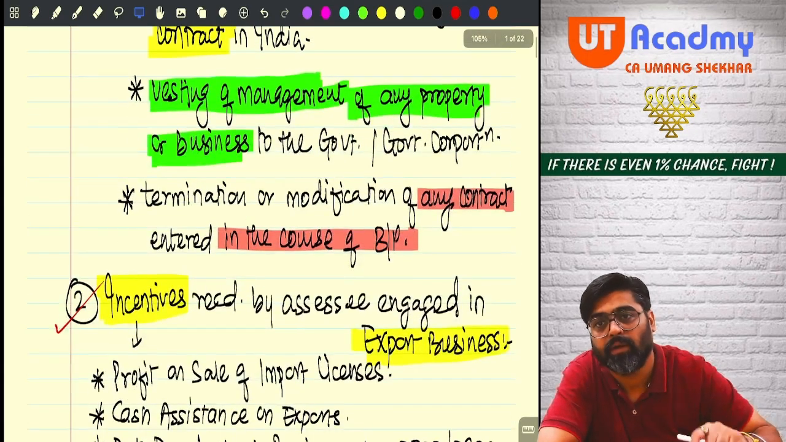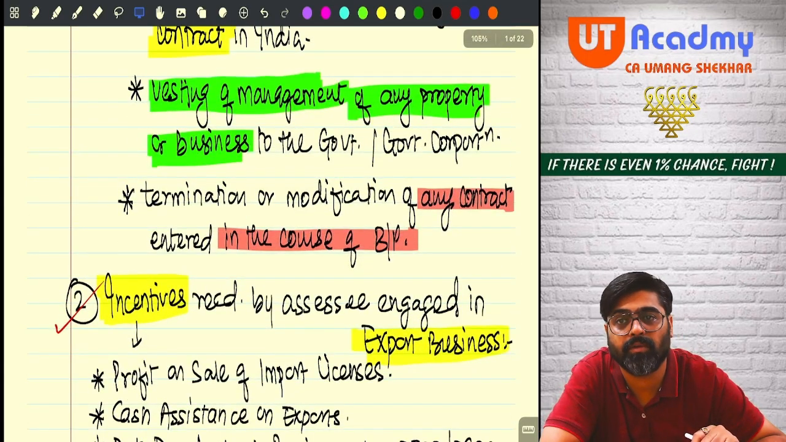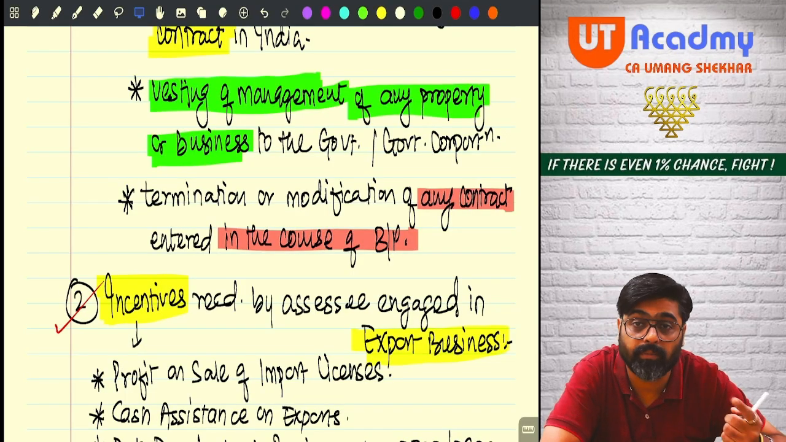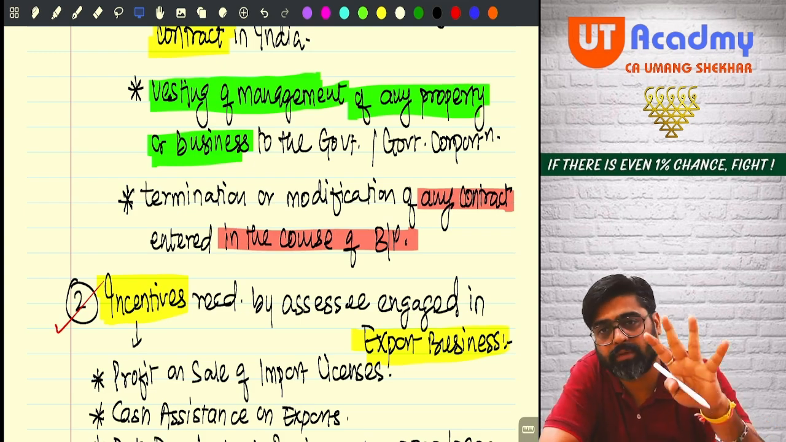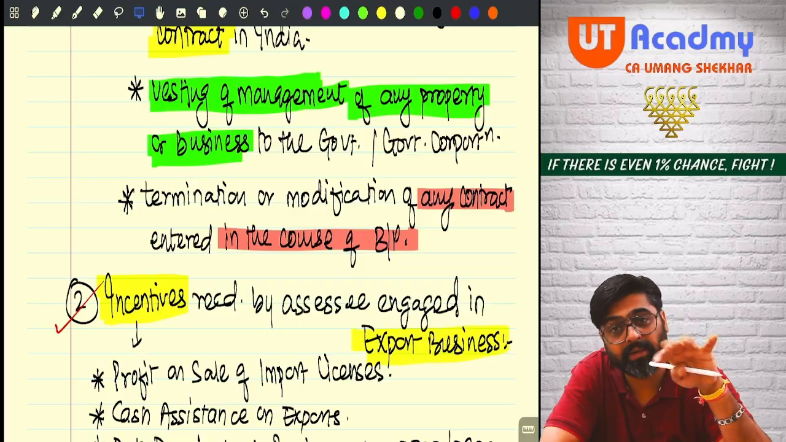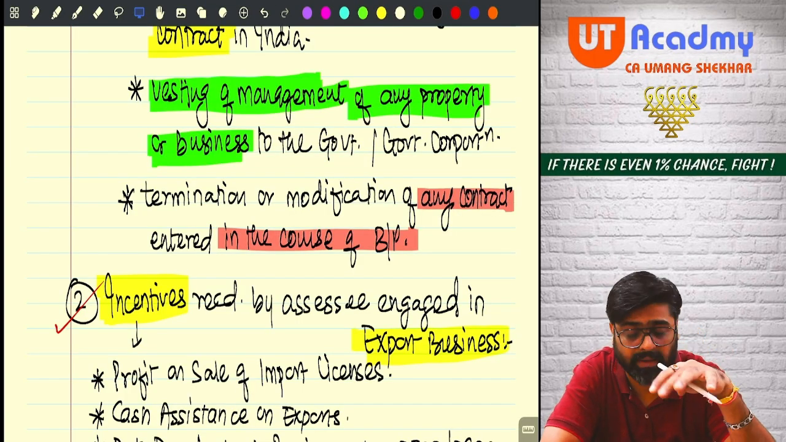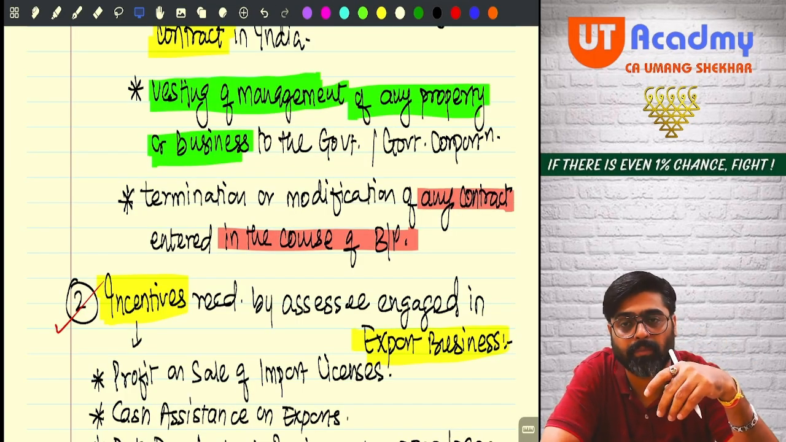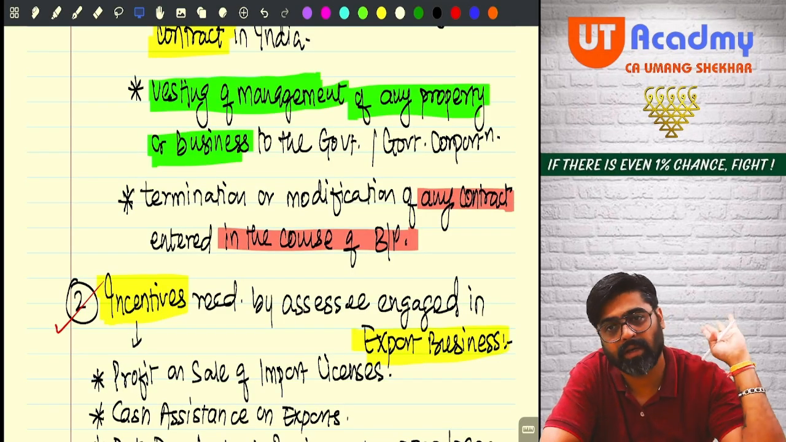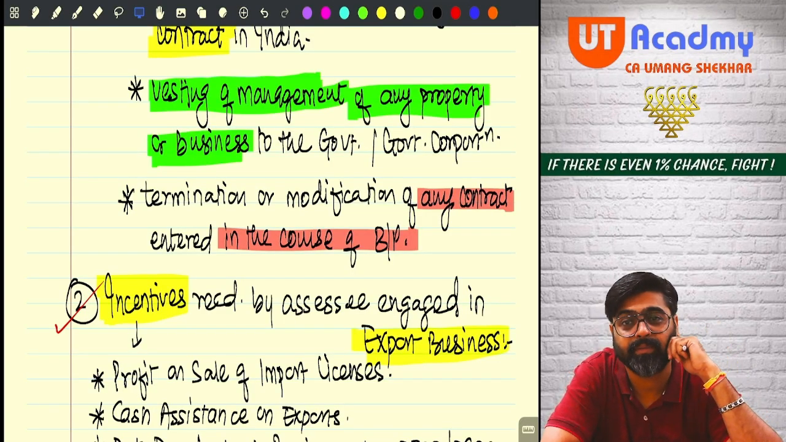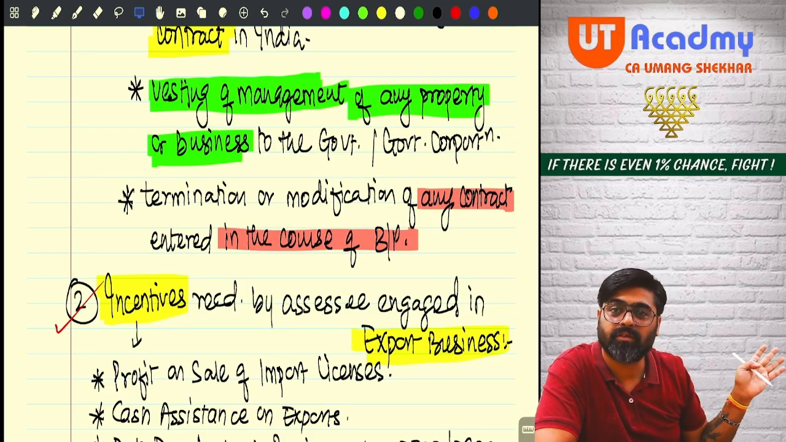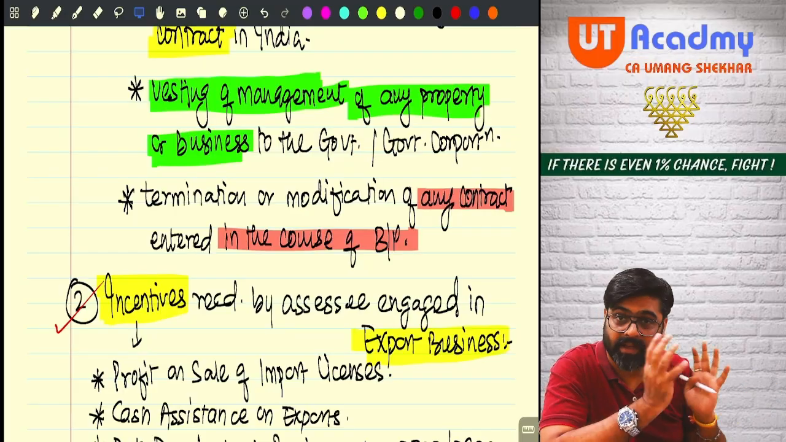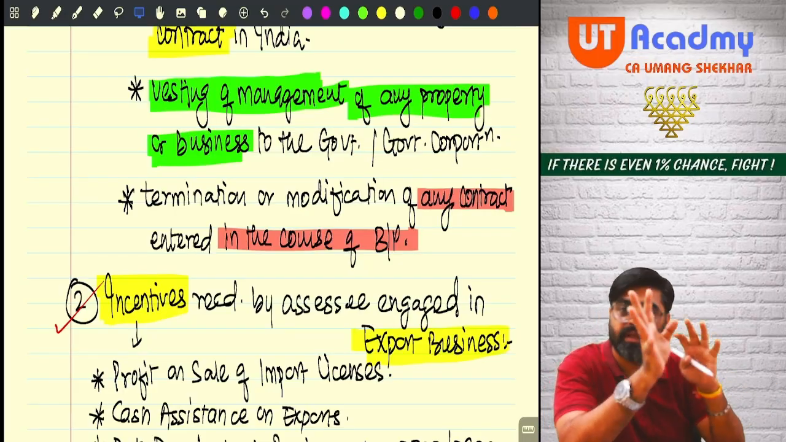Now next one, vesting of management of any property or business to the government or government corporation. Meaning that you have some business, you have some property. The entire management of that business or property is now vested with the government or government corporation. Meaning you are giving away the management of that entire business or property to the government.